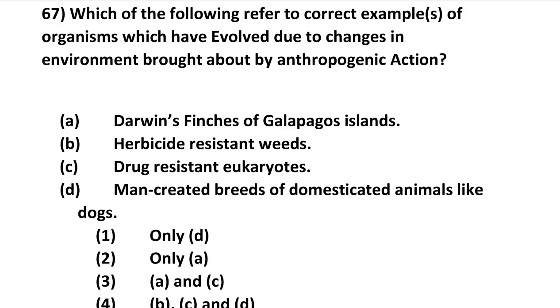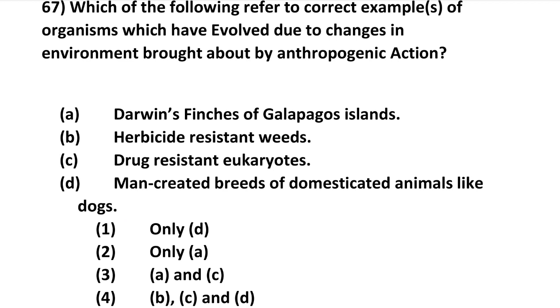Next question number 67. Which of the following refers to correct examples of organisms which have evolved due to changes in the environment brought about by anthropogenic action? Option A, Darwin's finches, Galapagos Islands. Then herbicide resistant weeds, drug resistant eukaryotes, man-created breeds of domesticated animals like dogs.